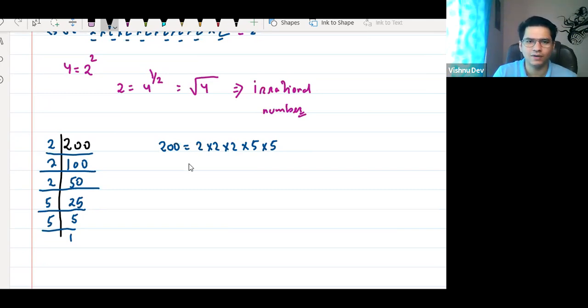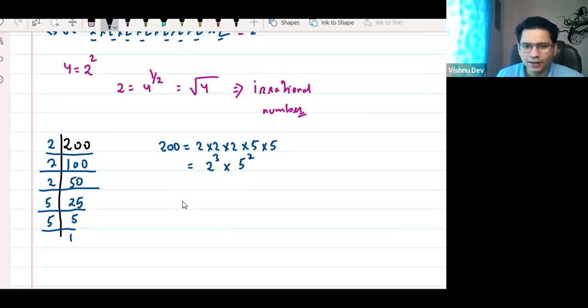So see, 2 is how many times? 1, 2, 3. Very good Swati. So 2 is 3 times, so it is 2 to the power 3. And 5 is how many times? 2 times. So can I write it as 5 to the power 2? Yes or no? Everyone is getting this?